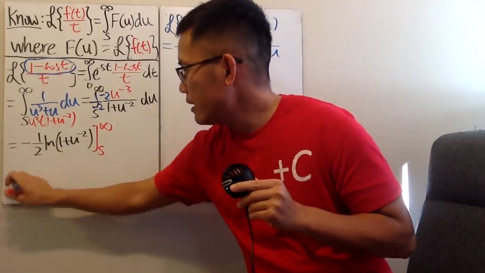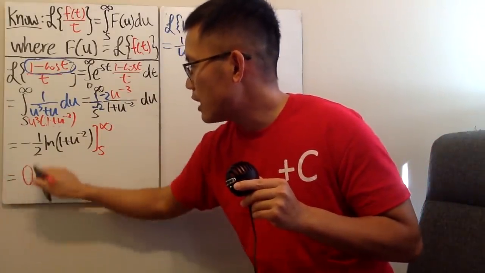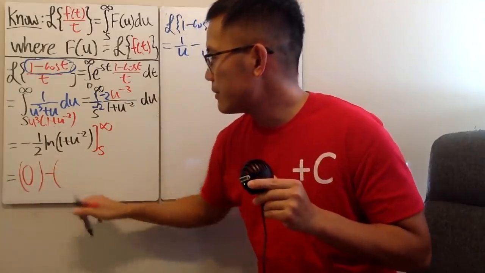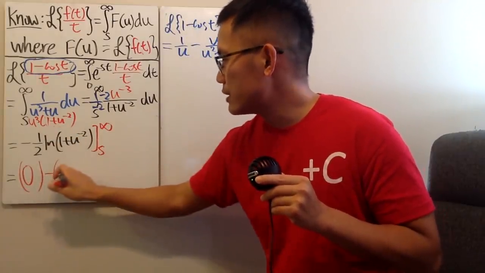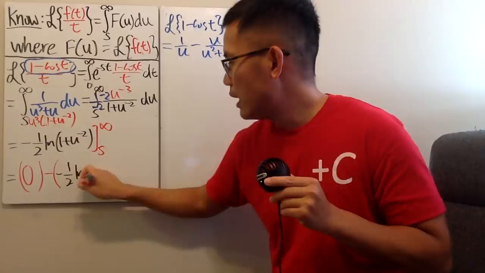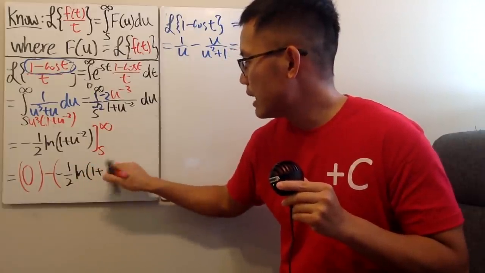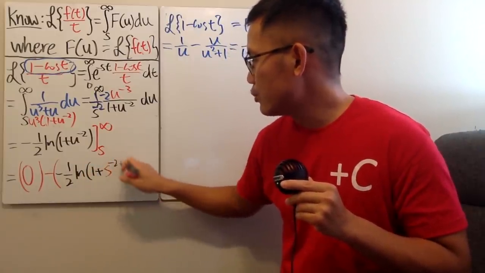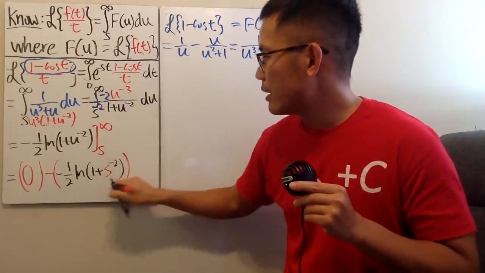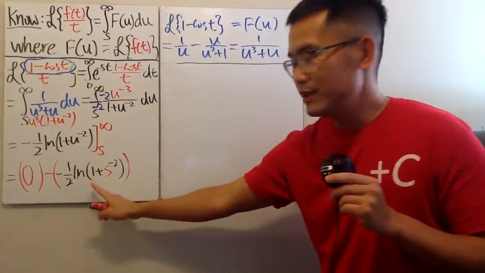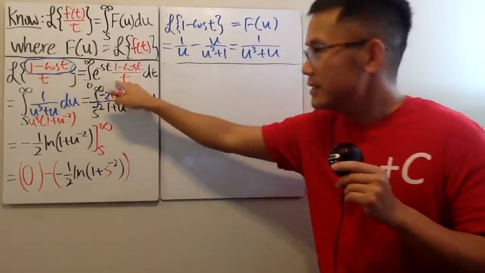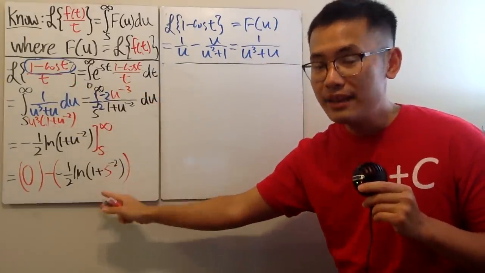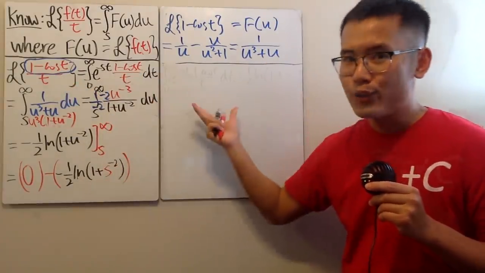So we will end up with 0 for the first term, and then minus, you put s in here, which is -1/2 ln of 1 plus s to the -2 power, like this. So now as we can see, this right here is equal to that. And of course, this is equal to this integral, so we can say this integral is equal to this. Then I will of course write this down right here for you guys.